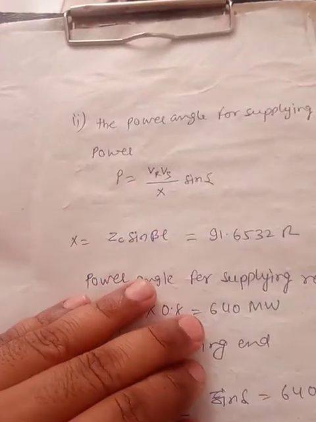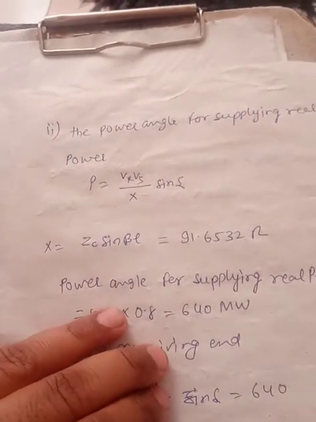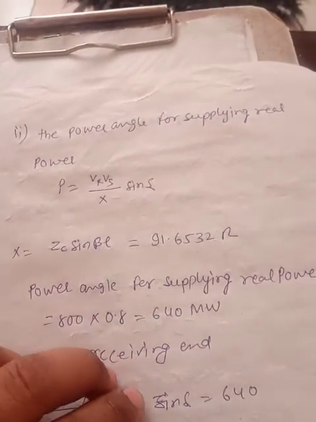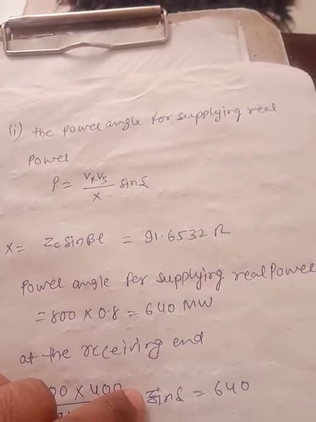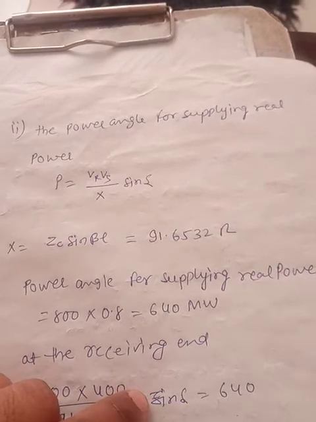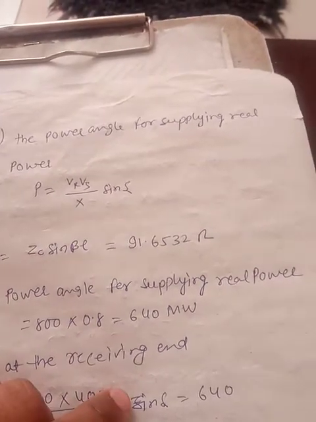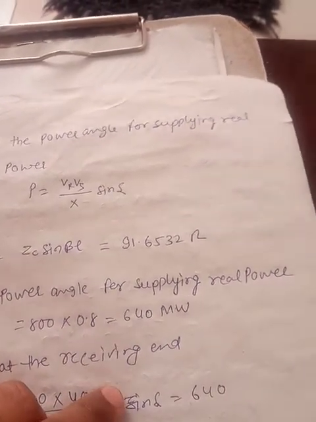Before finding the value of the shunt capacitor, first of all we'll have to calculate what should be the delta in that case if we want to maintain the maximum power flow over there. At the same time we want to maintain 400 kV. Again, in this question the receiving end voltage must be 400 kV.